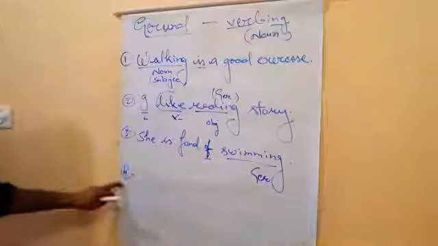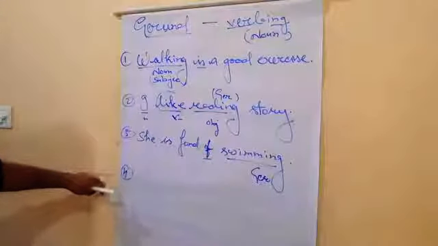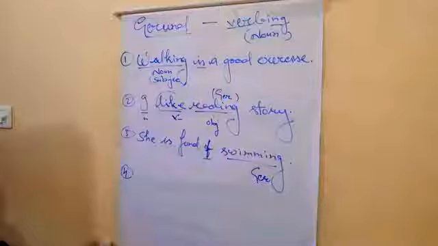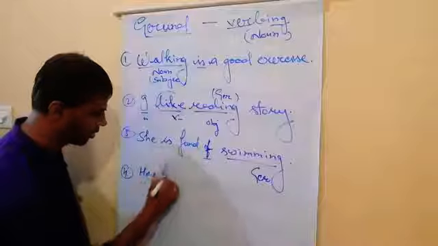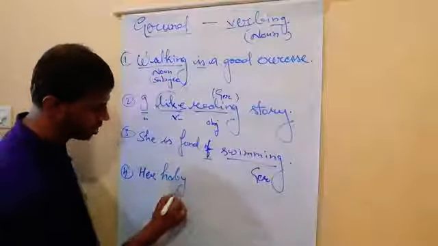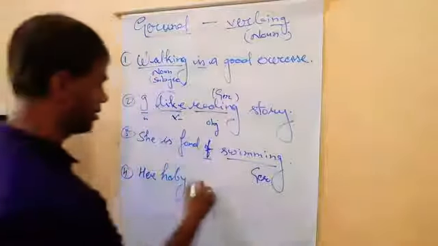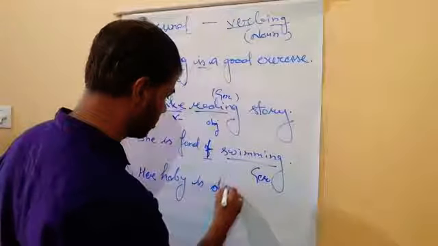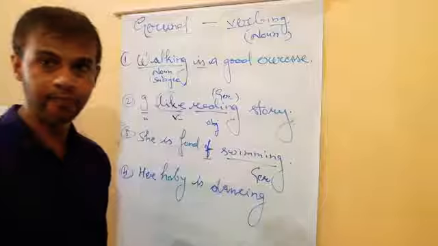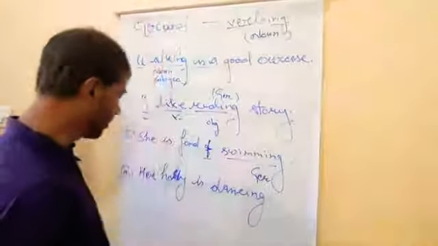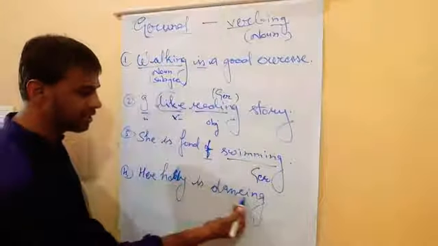Now the next example. That gerund also works as a complement. See. Now the next example I have written, her hobby is dancing.